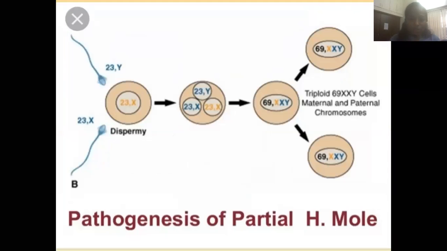While the pathogenesis of partial hydatidiform mole is dispermy, two sperms, one sperm and a second sperm, plus the ovum is also there. Then 23X, 23Y, 23X. So total it is 69XXY. So it is a triploid, that is 69XXY cells, maternal and paternal chromosomes. This has a fetus, but whatever the fetus, it is non-viable.